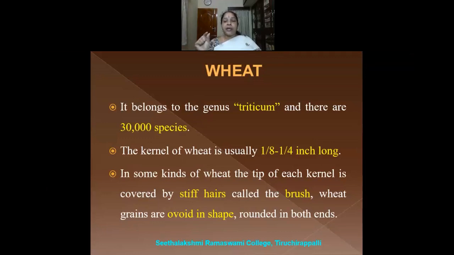So when you take a wheat grain and observe it closely, you can see that the tip of the wheat will have small, minute hair-like structures. They are called the brush. Wheat grains are ovoid in shape. So they are not exactly oval, but something like an oval shape, so it is called ovoid, and it is rounded at both ends. Both the upper end as well as the lower end of the wheat grain will be rounded.